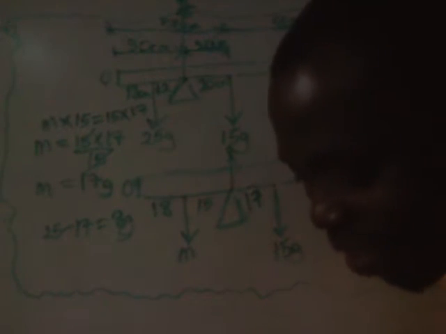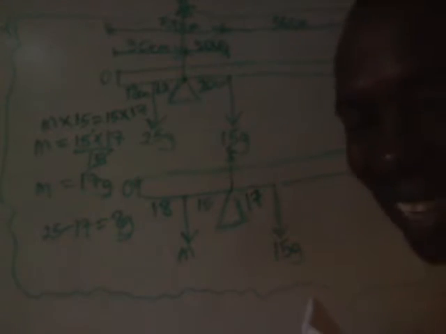So 8 grams is the final answer. It is the reduction in the mass, by how much the load must be reduced to maintain the horizontal balance. All right, that's that for the whole of number 12. If this is interesting, okay, let me wipe this one up. The final answer is 8 grams.